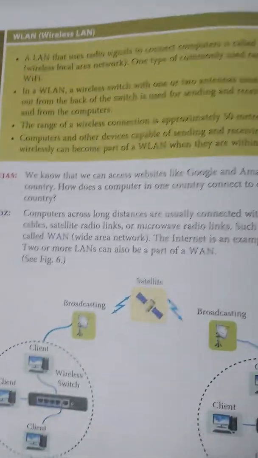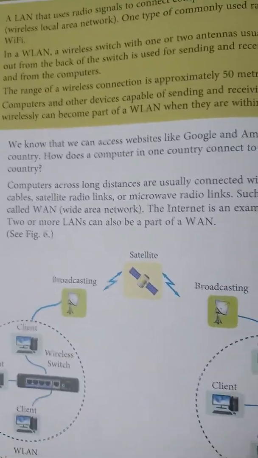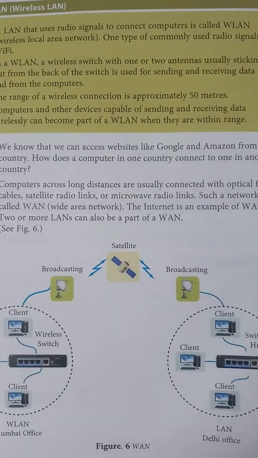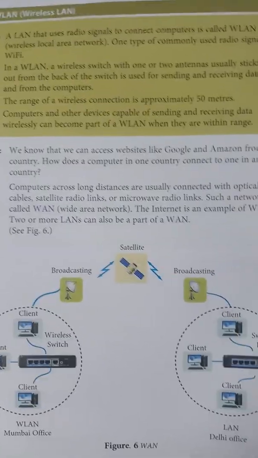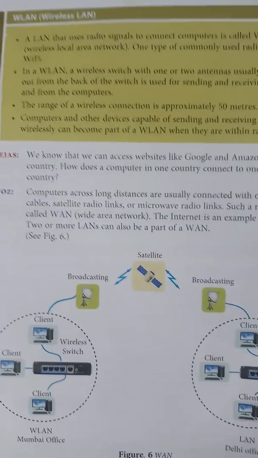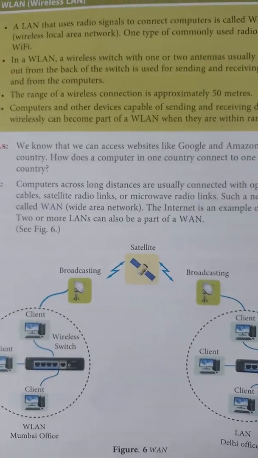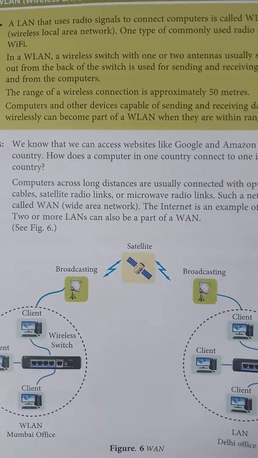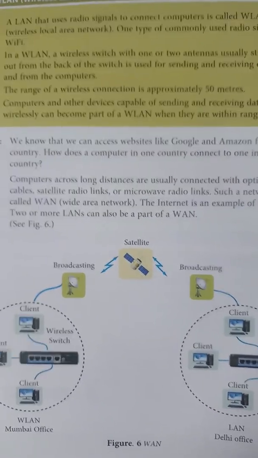The range of a wireless connection is approximately 50 meters, so we can use Wi-Fi only within 50 meters.